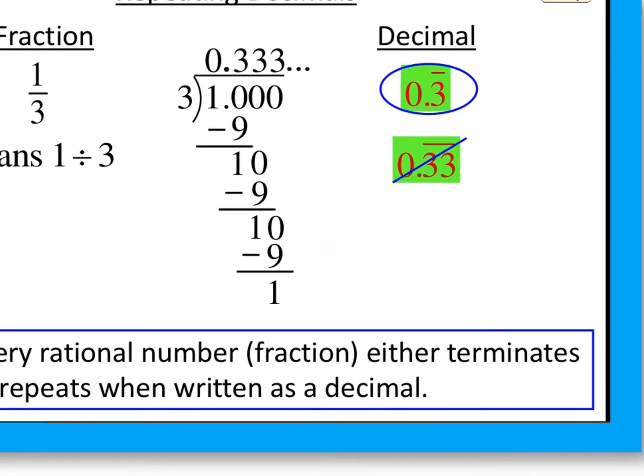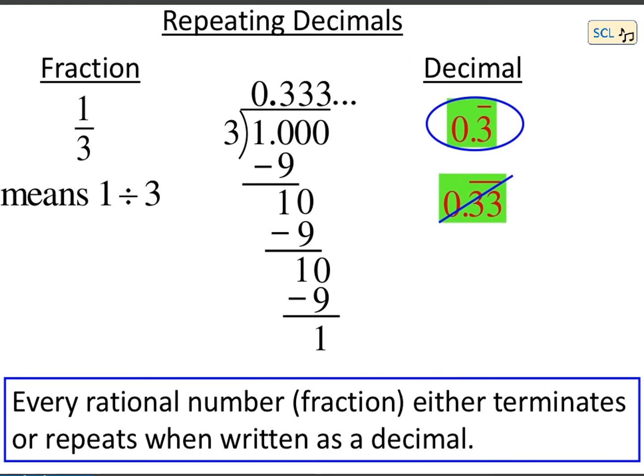Now let us see one more example of repeating decimals. Repeating decimal means that the decimal digit will be repeated again and again. For example, when we write a fraction 1 by 3, this means 1 divided by 3. So when we divide 1 by 3, we get the quotient 0.3333 and so on.